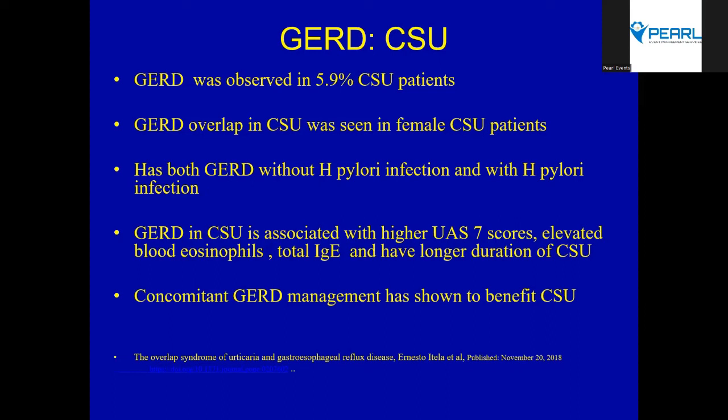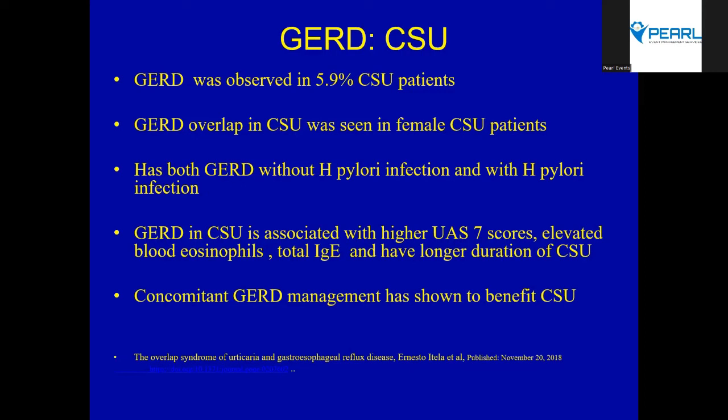If the history is classic of a reflux in a spontaneous urticaria patient, then of course I agree that you treat with PPI, and if it doesn't subside, then we can investigate for H. pylori infection, and if we identify it, do appropriate treatment. But there is no role for unnecessary H. pylori investigations in spontaneous urticaria patients, okay?